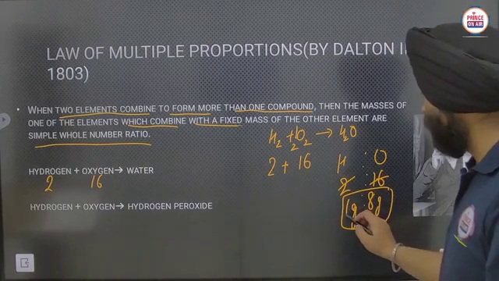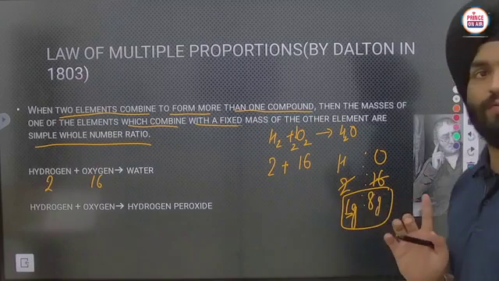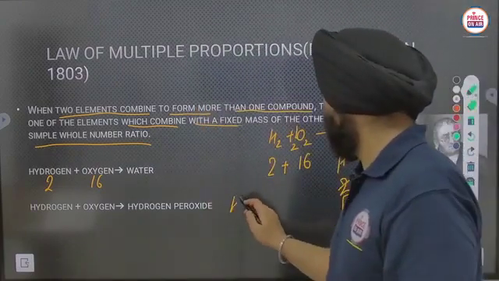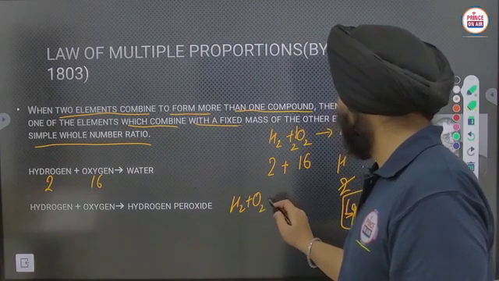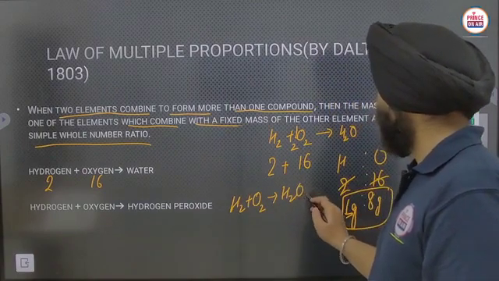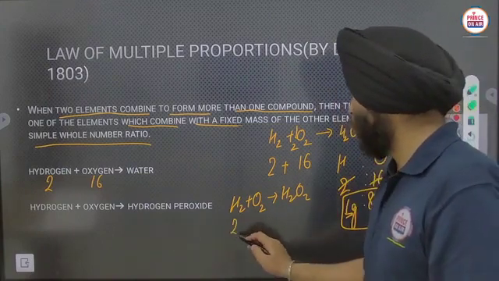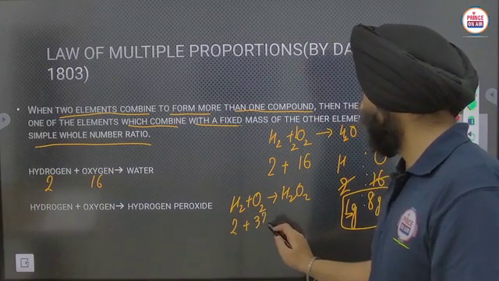Now if I am going to fix the mass of hydrogen as 1 gram, hydrogen plus oxygen forms hydrogen peroxide, but here oxygen will be in molecular form, so 2 plus 32 gram.